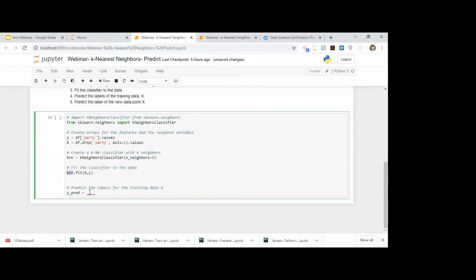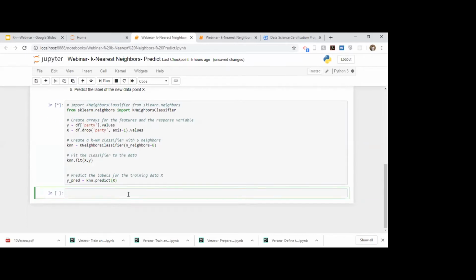We use our predict, and then we pass in our X. So this would return a new column that has values that are predicted by the model.